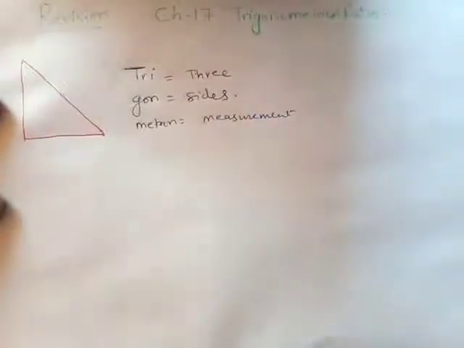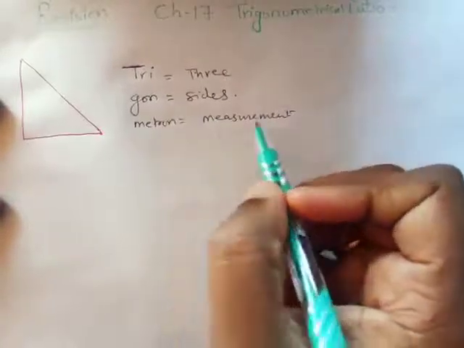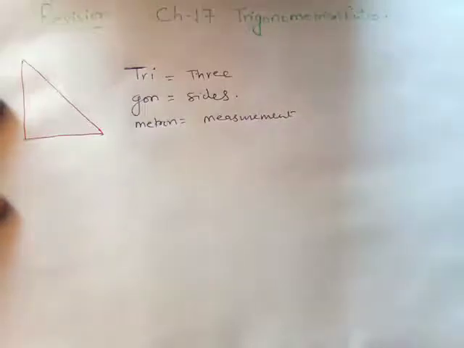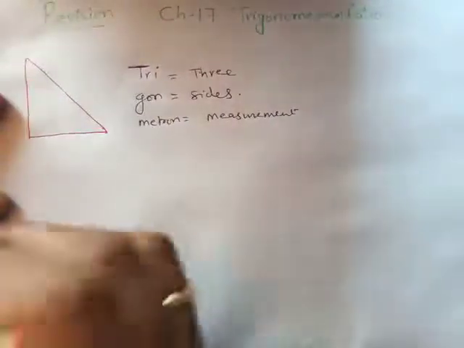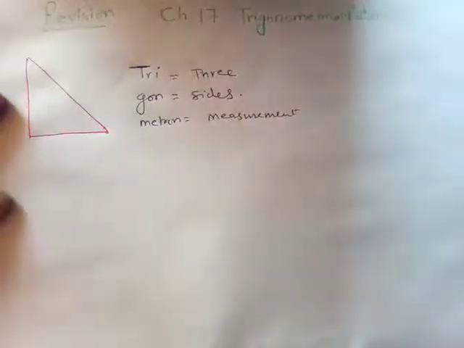So trigonometry is related to basically 3 sides and angles, and the measurement of them. When we start doing trigonometry, it is totally based on a right angle triangle. And it should be a right angle triangle, otherwise trigonometry is not going to take place.